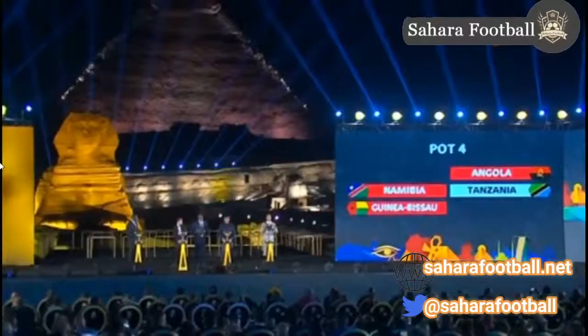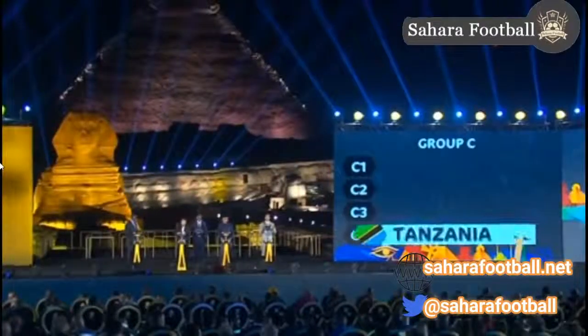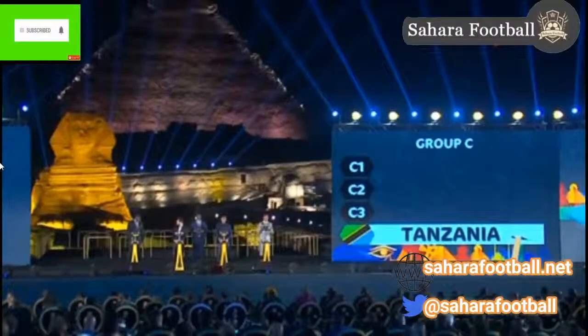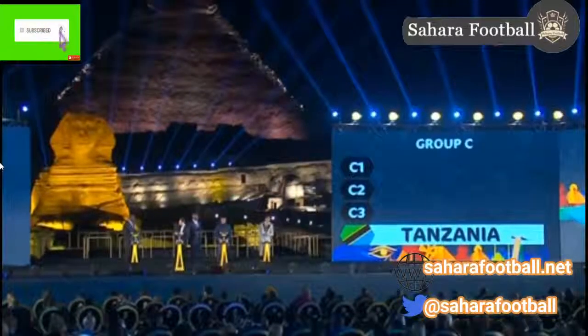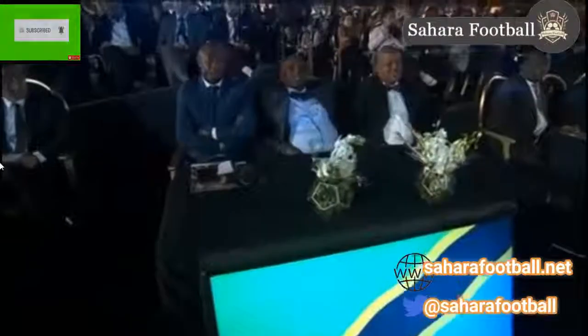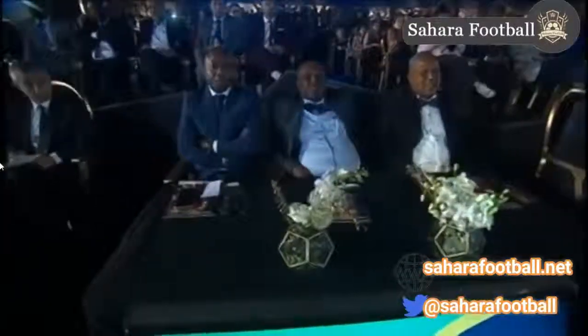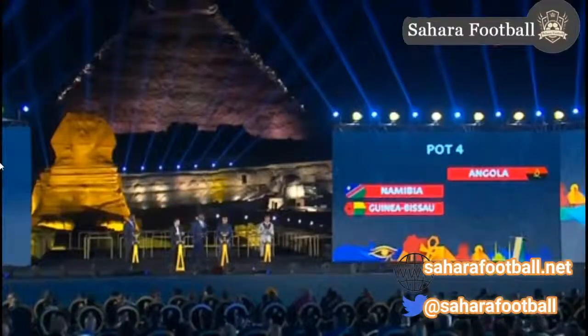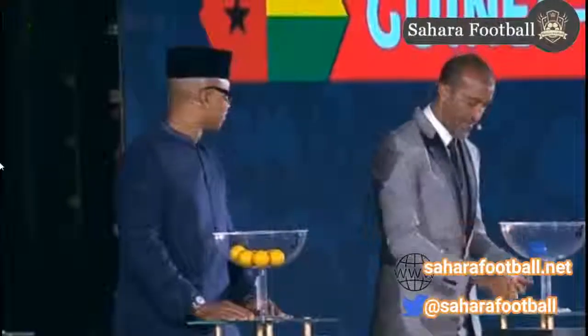Tanzania, the Taifa Stars. After the maiden outing in 1980, it took 39 years for Tanzania to return to the flagship Continental Football Championship. Now we come to D4.